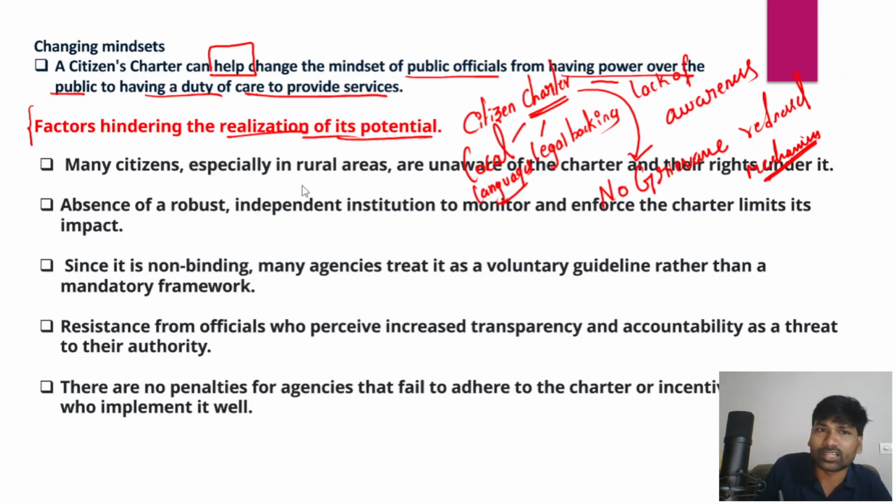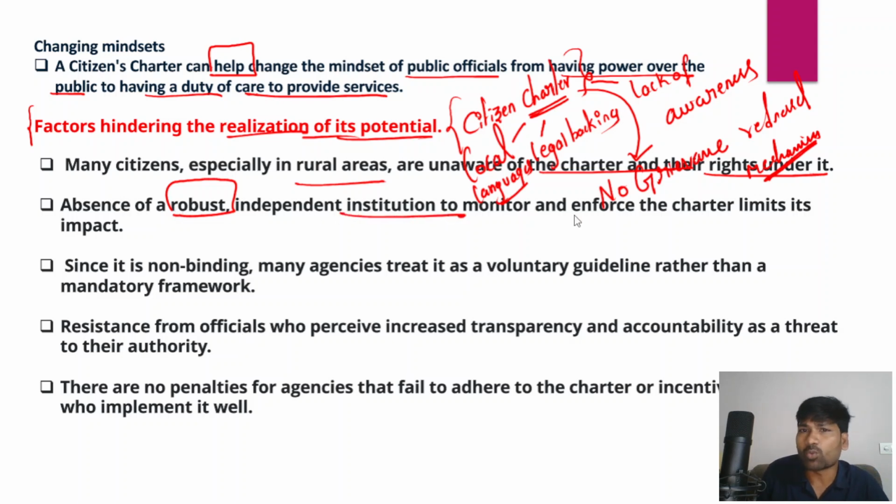So many citizens, especially in rural areas, are unaware of the citizen charter and the rights of the customers and the citizens that the organization must uphold. And in fact, there's also an absence of robust and independent institutions to monitor and enforce the charter, and that also limits its overall impact. And in fact, these charters don't have legal backing, and they are non-binding in nature, and many agencies are treating these citizen charters as voluntary guidelines rather than a mandatory framework that every organization should have.